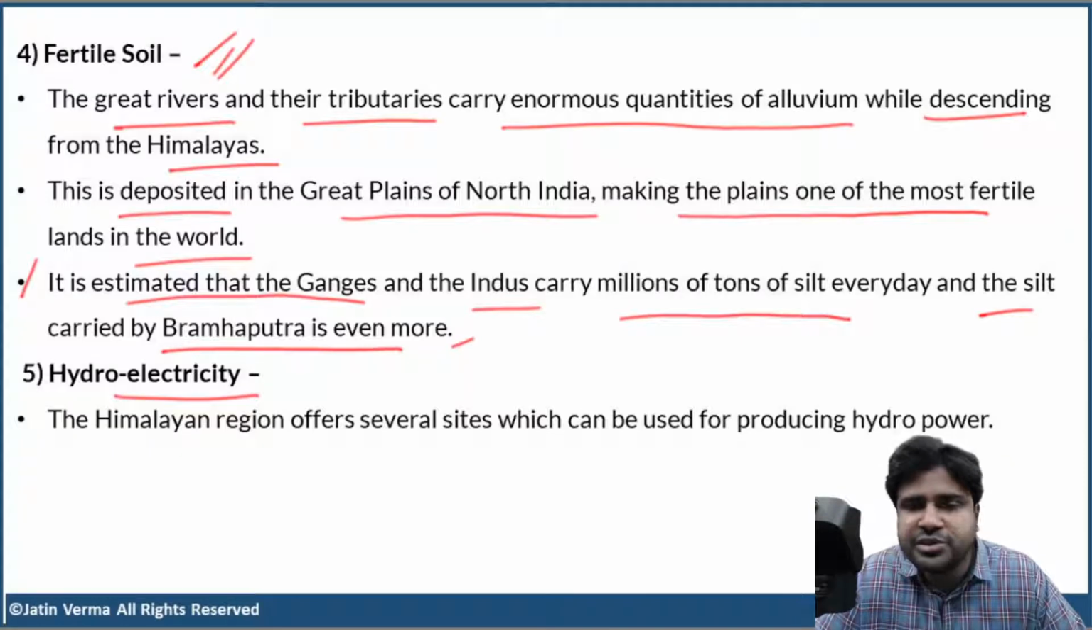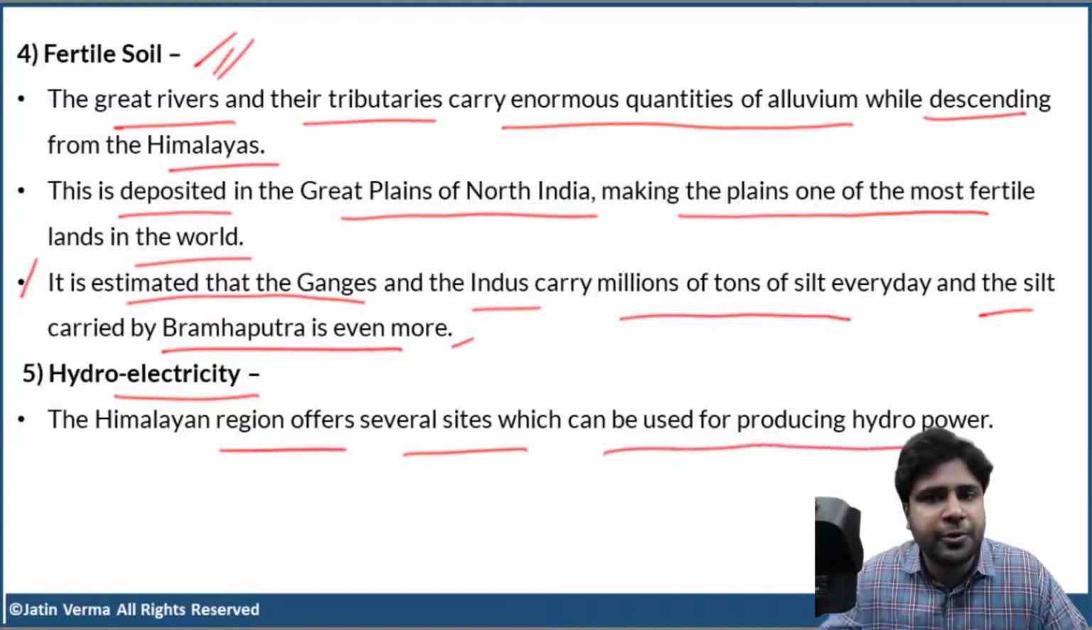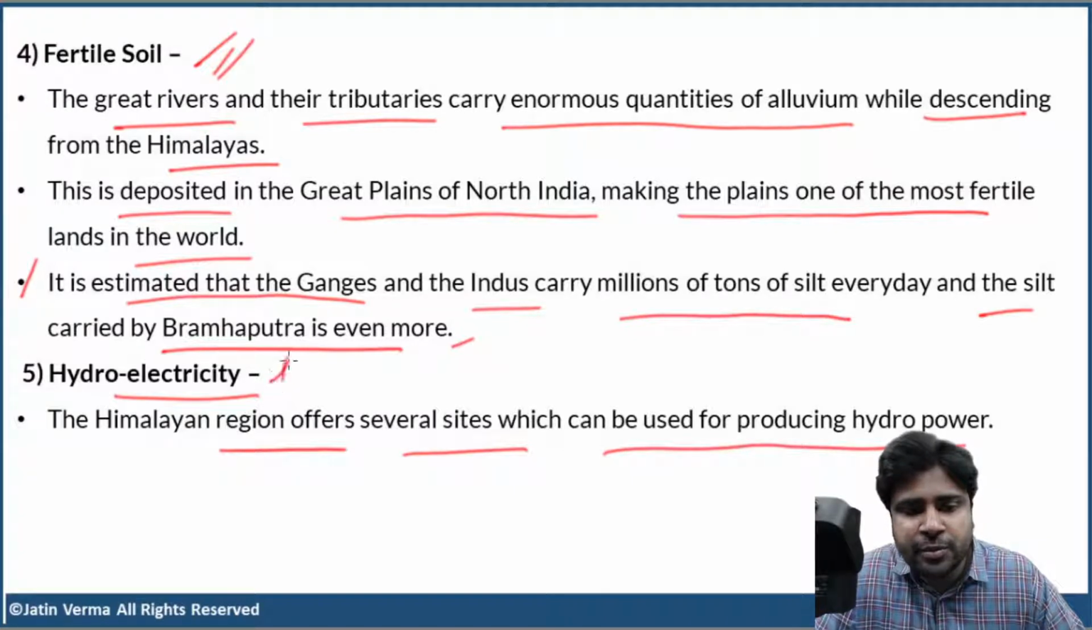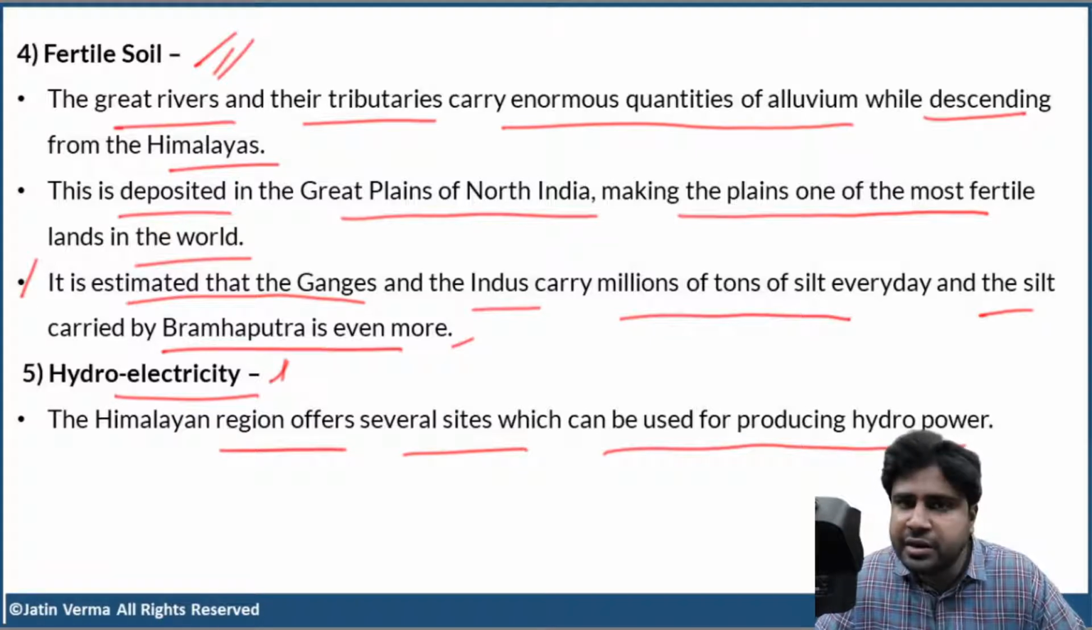Next, hydroelectricity. The Himalayan region offers several places which can be used for producing hydropower. We are going to discuss this in detail when we discuss that topic separately, along with the various mines and minerals, the location of various industries, and the location of various hydropower projects. So don't worry about this.